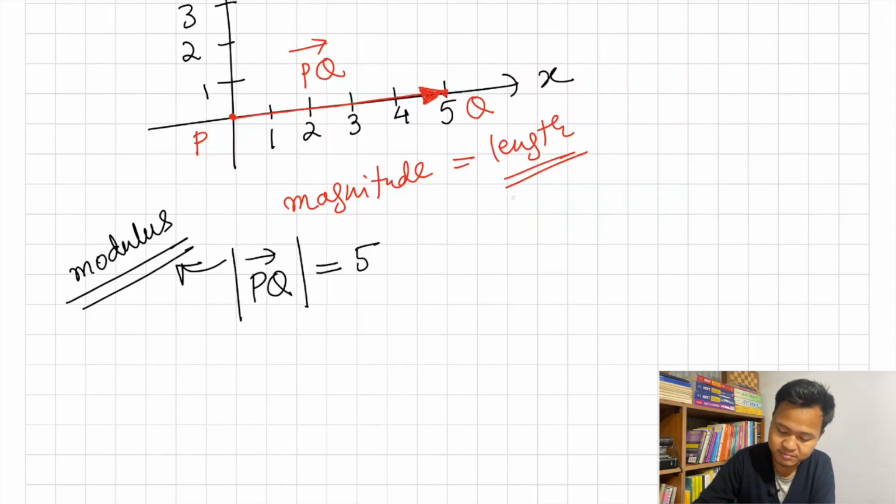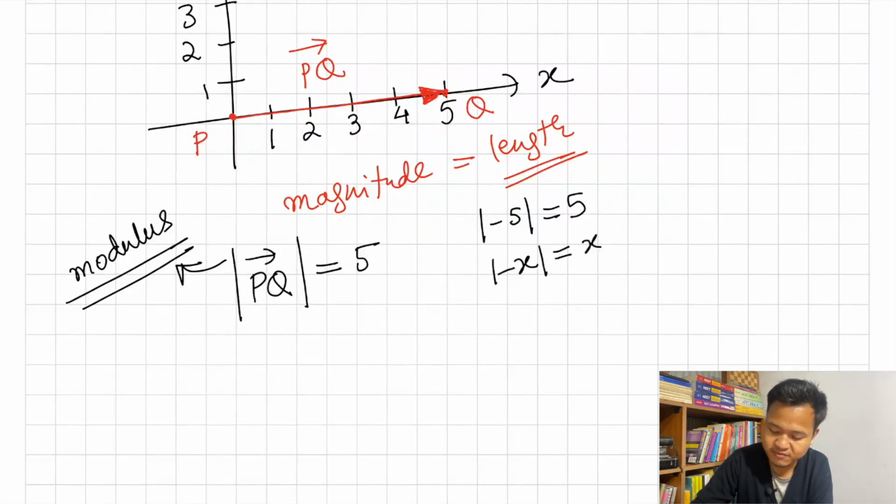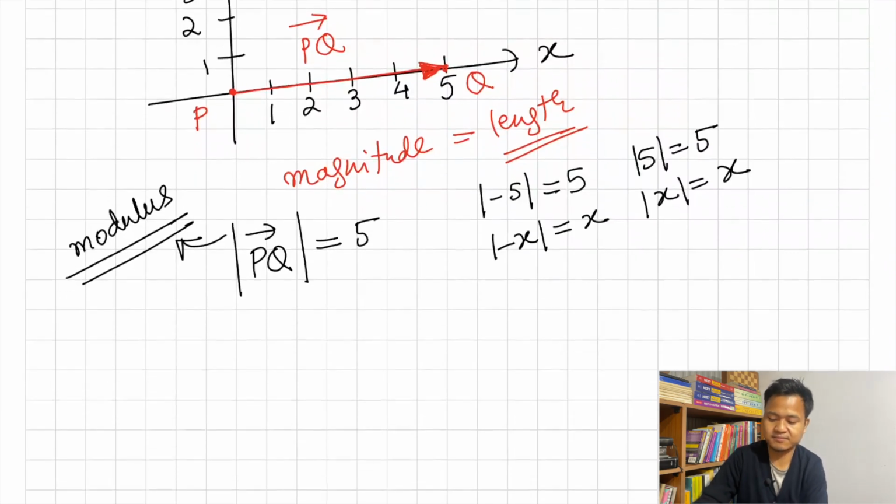Now, if I put minus 5 inside the modulus, the outcome will be 5. If I put minus x inside the modulus, I will have x. If I put 5 inside the modulus, I will have 5. If I put x inside the modulus, I will have x.